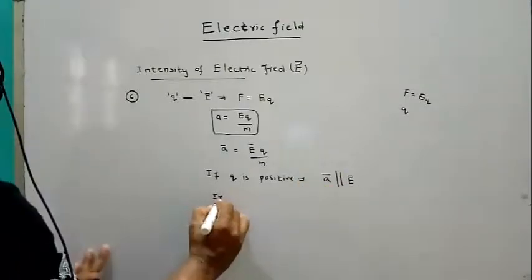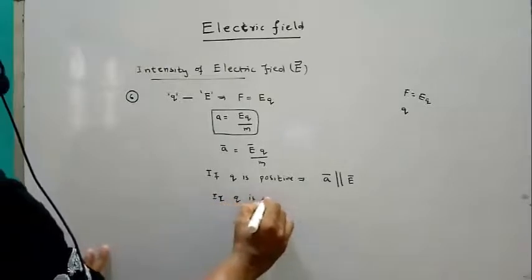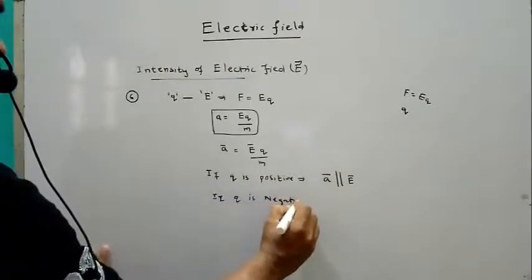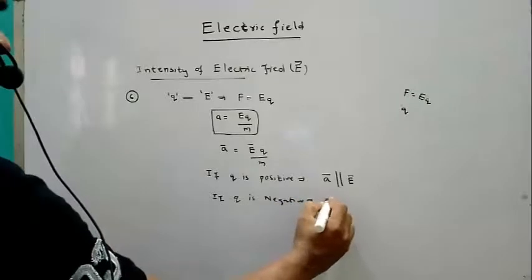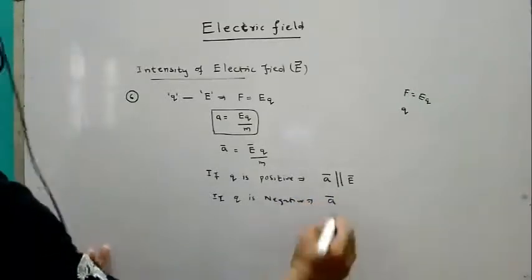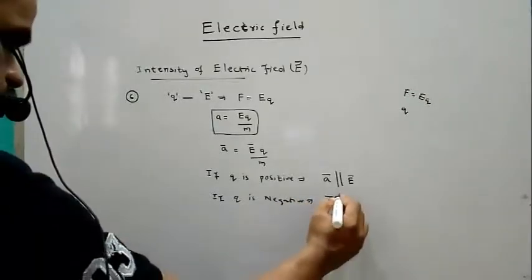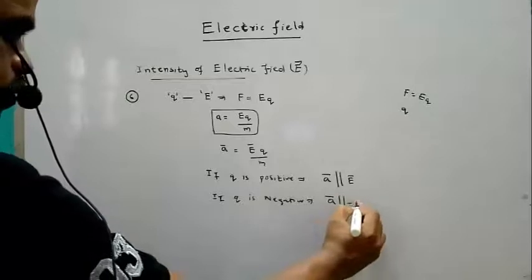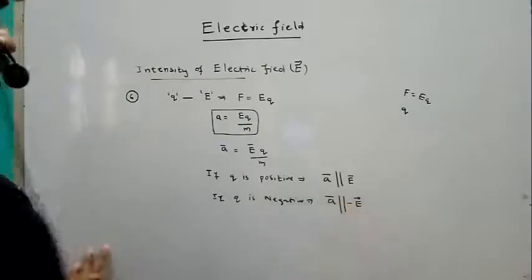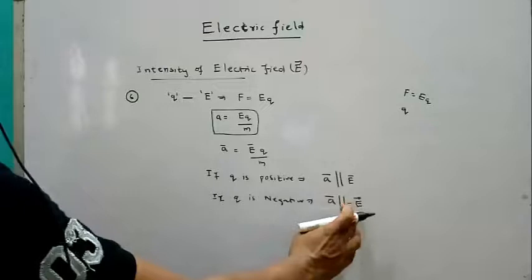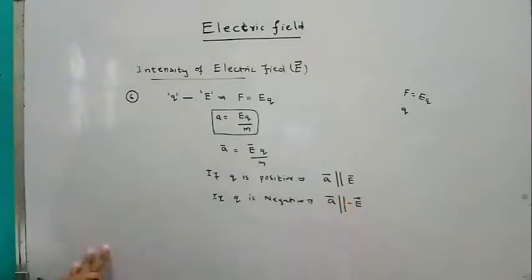If Q is negative, the direction of acceleration is parallel to the opposite of the electric field, that is minus E. So this is the sixth point.